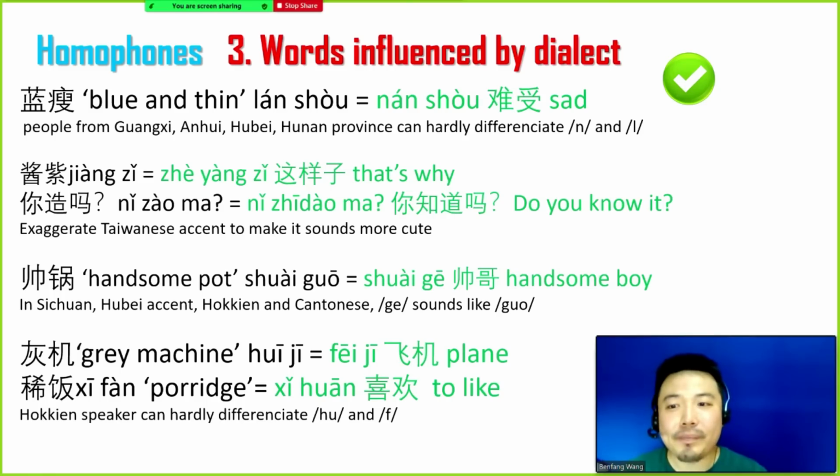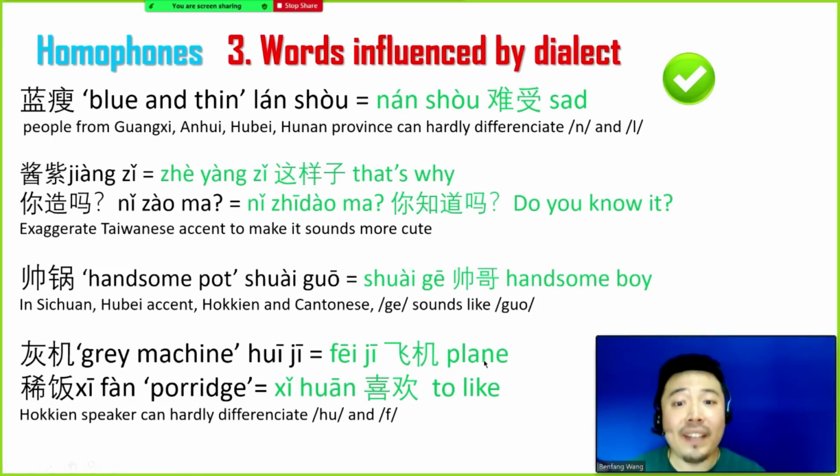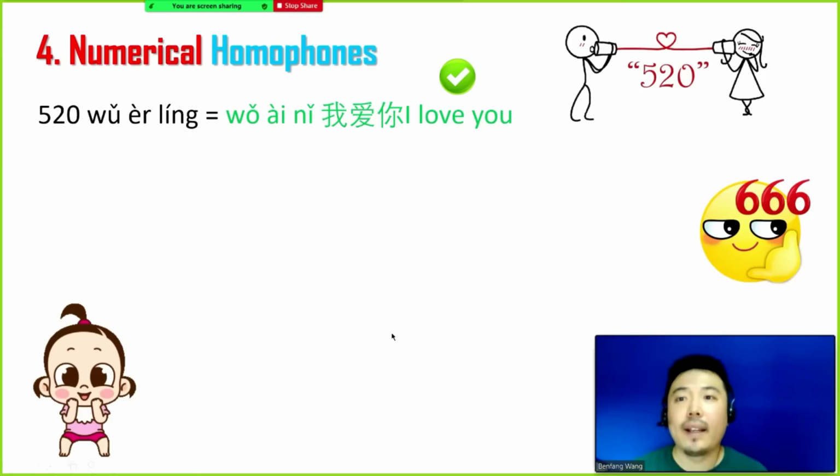Next one, the Hokkien speakers can hardly differentiate hu and f. Therefore, 飞机 sounds like 灰机. 灰机 means gray machine. And 喜欢 sounds like 稀饭, which is porridge in characters. Those types of homophones are used in everyday life text messages.